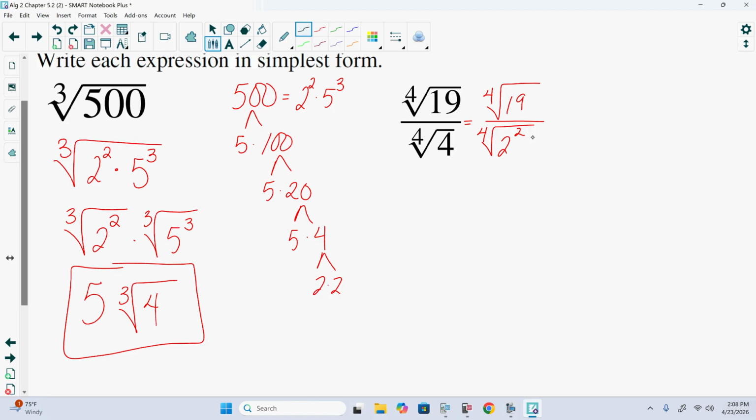There is something interesting about the 4th root of 2 squared. That index and the exponent are both even numbers and actually divisible, yes? So you don't have to write this down, but if we change that into a rational exponent, we'd have 2 to the 2/4, yes? 2/4 is what?